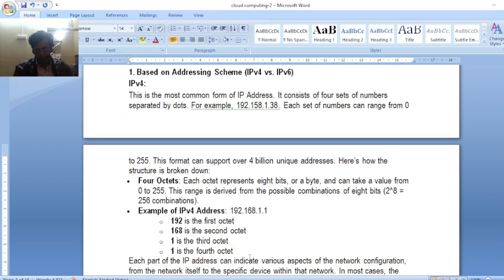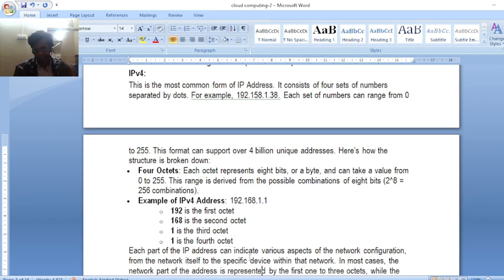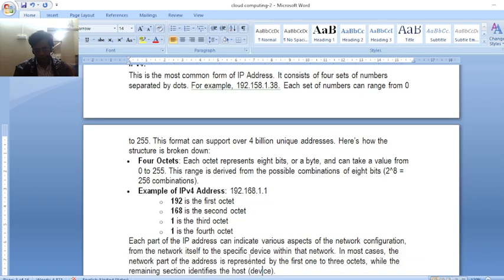Each part of the IP address can indicate various aspects of the networking configuration. The network itself specifies the device within the network. In most cases, the network address is represented by the first one to three octets, while the remaining section identifies the device. This is IPv4.